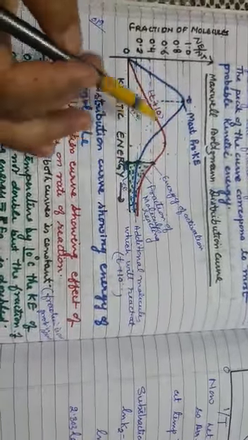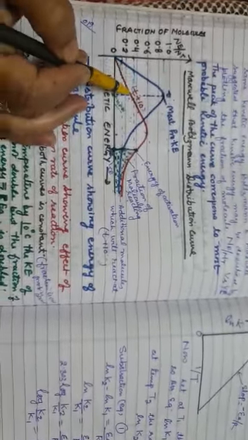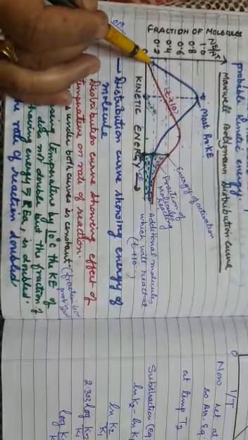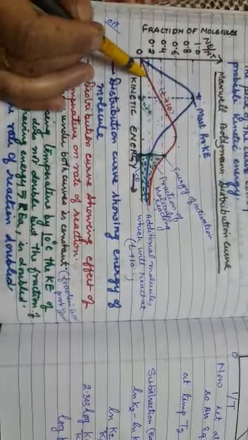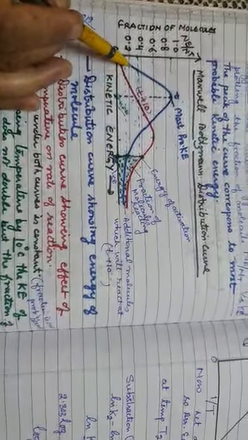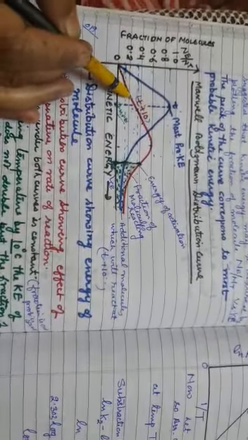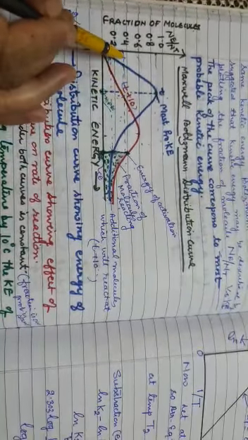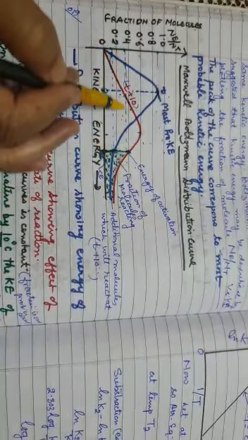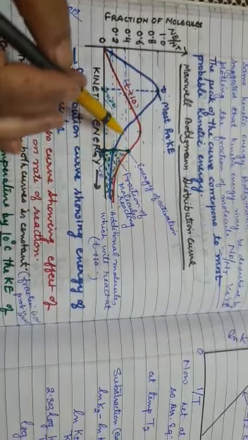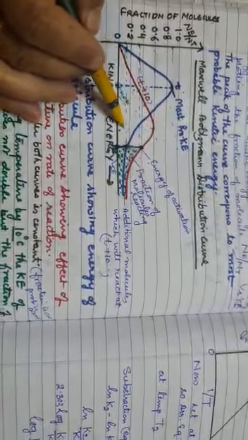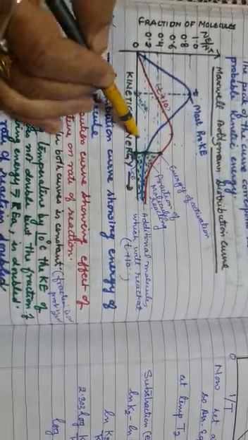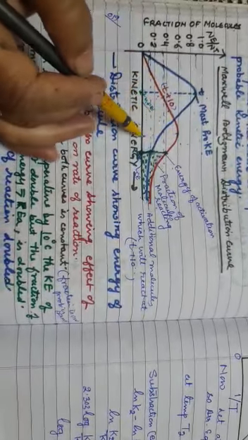Now when we are raising the temperature by 10 degrees Celsius, the energy of molecules increases. Obviously, this fraction had this energy, now it will increase to this. This fraction has this energy, now it will increase to this. So the whole curve shifts in a rightward direction with the decrease in the fraction of molecules having most probable kinetic energy. That fraction now decreases because the energy of all the molecules is increasing.